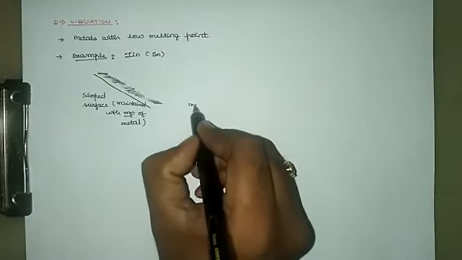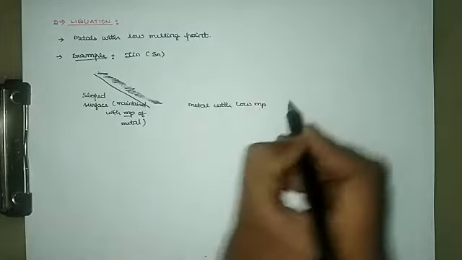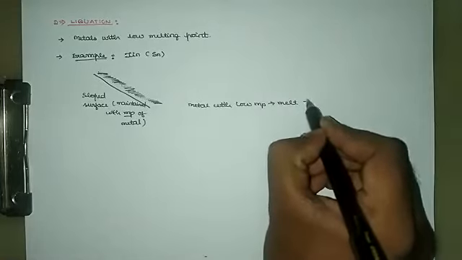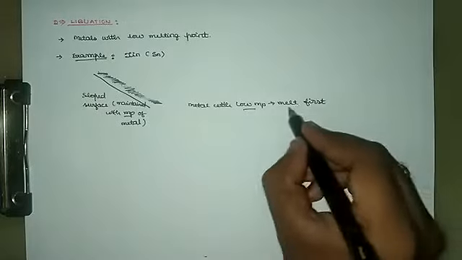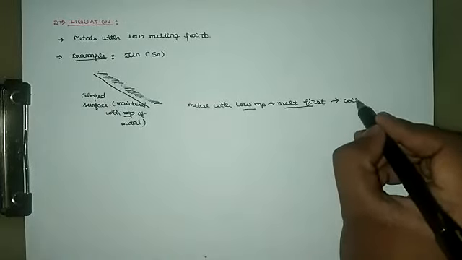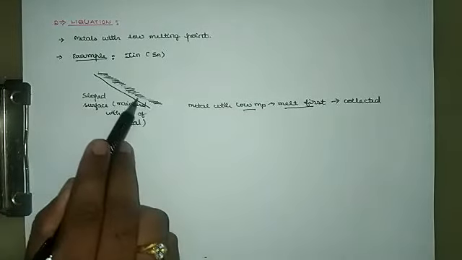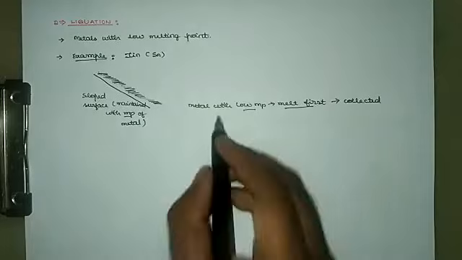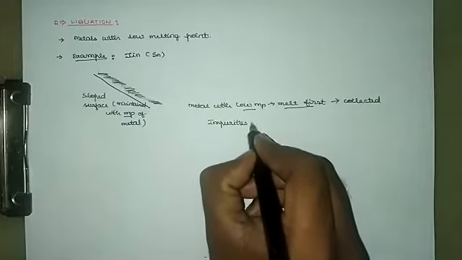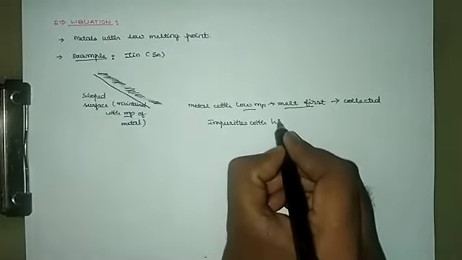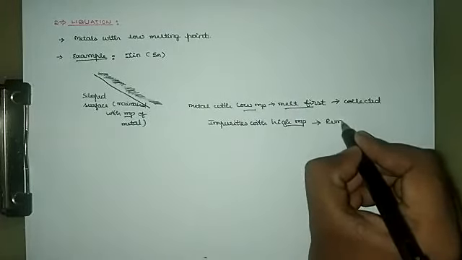The metal with low melting point will melt first and is collected. It will slide across the sloped platform and will be collected. Whereas impurities with high melting point remain on the surface.